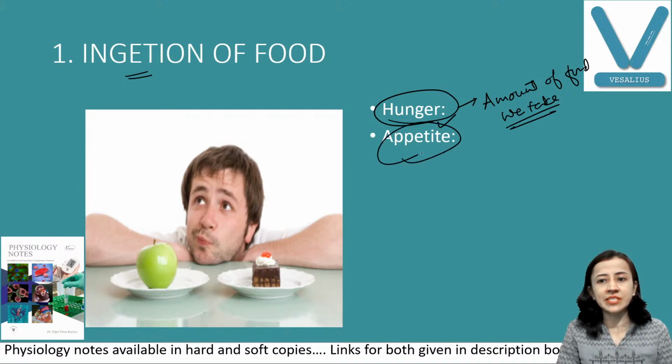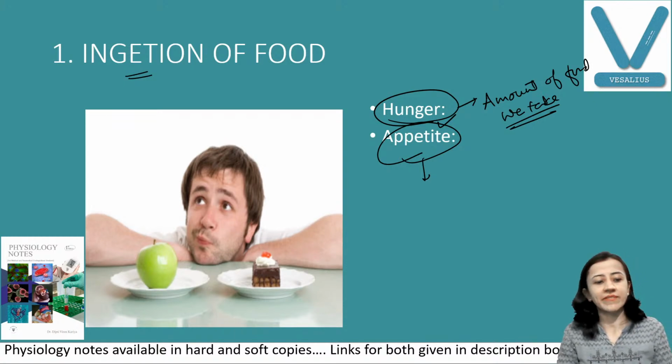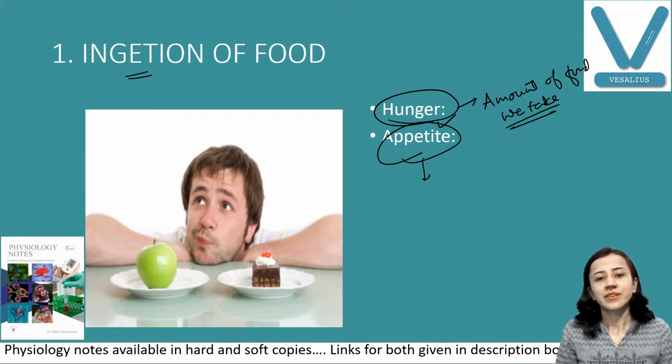And appetite means which type of food you are seeking. Suppose you have two options, an apple or a piece of cake, then your appetizer is the piece of cake. Even if your stomach is full, if you are offered a piece of cake, you can easily have it.